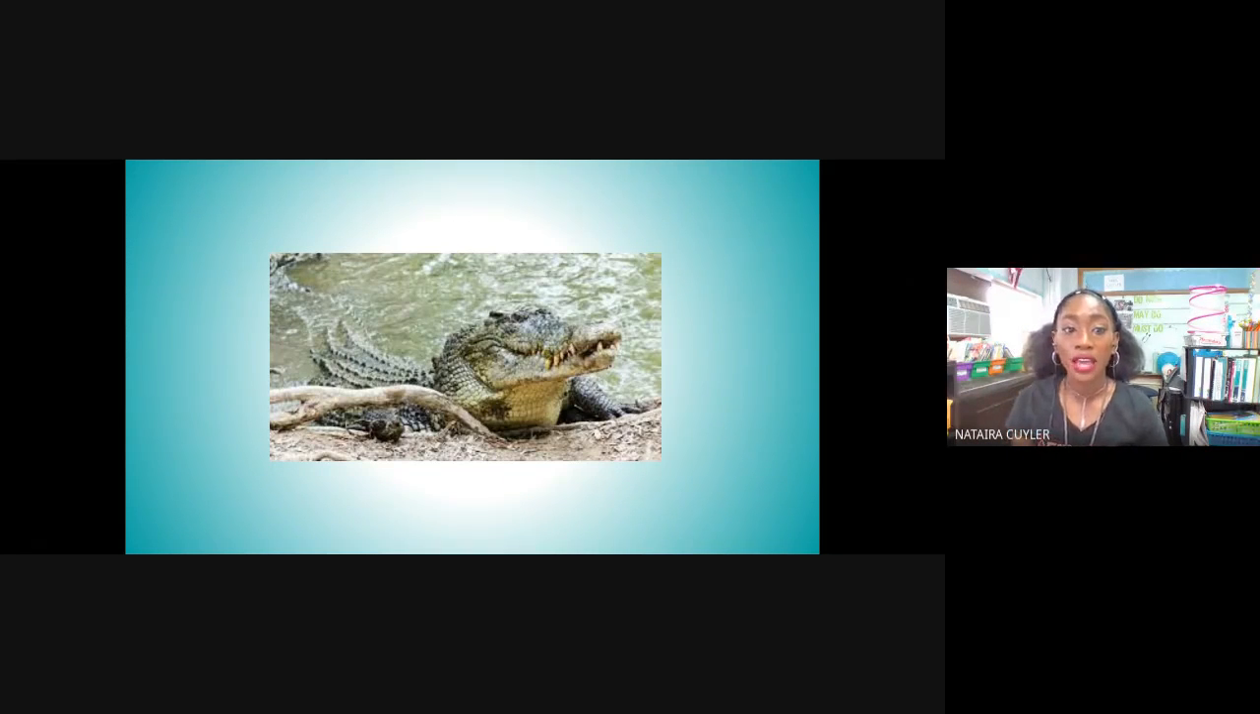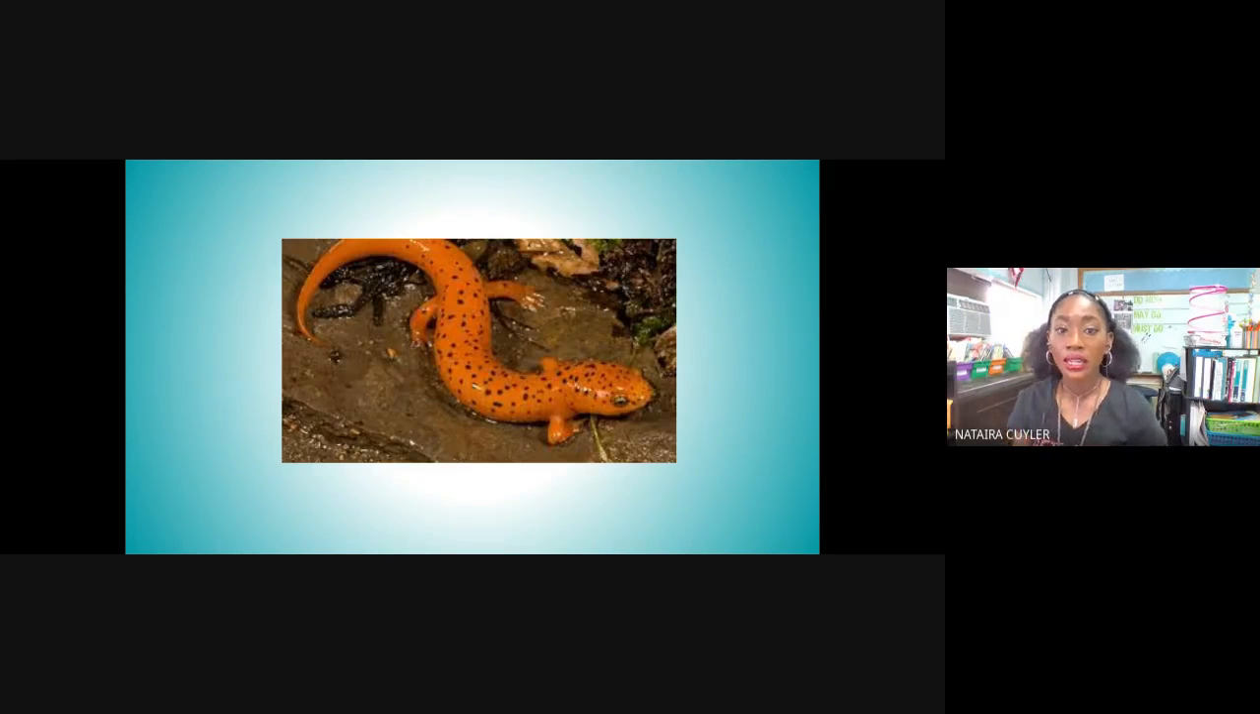And we have an alligator here, and they eat other small animals. And the last animal we're going to look at to see what type of food they eat is a salamander, and they eat insects, spiders, worms, anything pretty much smaller than them. A salamander will eat.